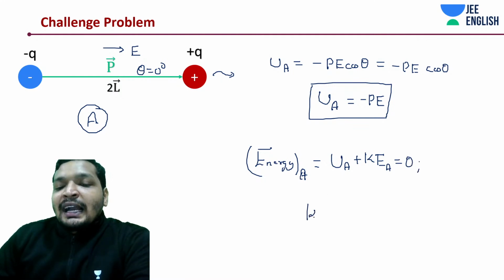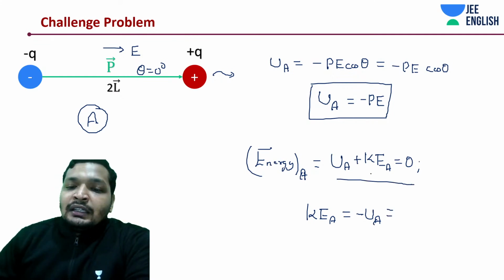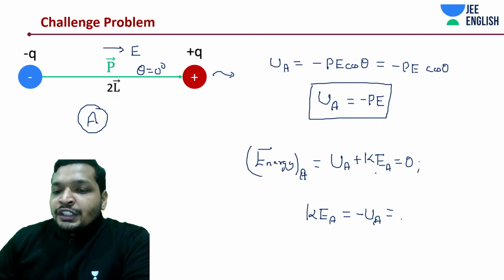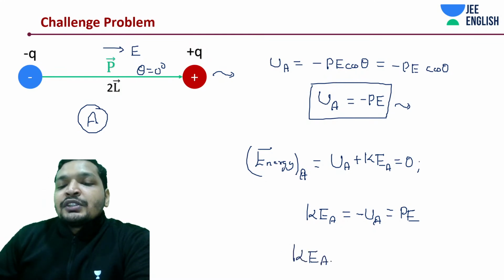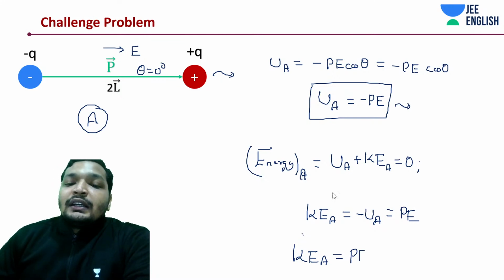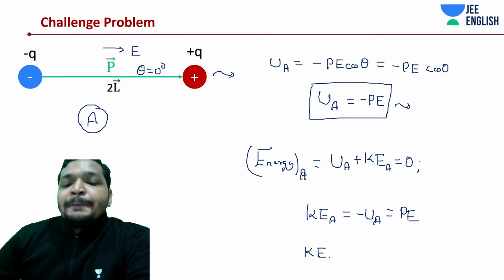So we can say that kinetic energy at position A is equal to minus the potential energy at A. From this equation, if you take it to the right hand side of the 0, you will get minus U A, which is going to be minus of minus P E. So you should have given a kinetic energy of P E at position A so that the system comes to the final position at rest at 90 degrees, where the potential energy is going to be 0.